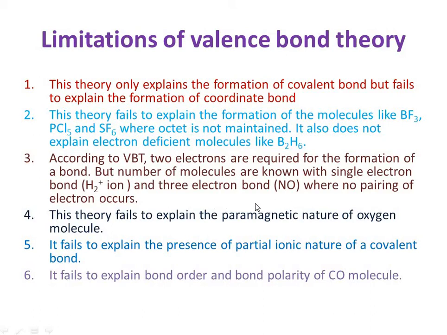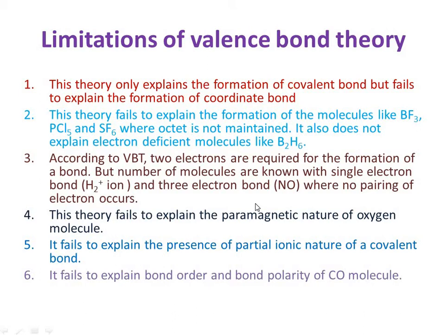According to the postulates of the valence bond theory, we know that a covalent bond is formed due to the overlapping of atomic orbitals of the same or different atoms, and those atomic orbitals have single electrons and comparable energies. It means that two single electrons are shared, and there is a formation of a bond. In the bond there is a presence of two electrons, one electron from one atom and another electron from the other atom. So bond formation requires two electrons according to valence bond theory.